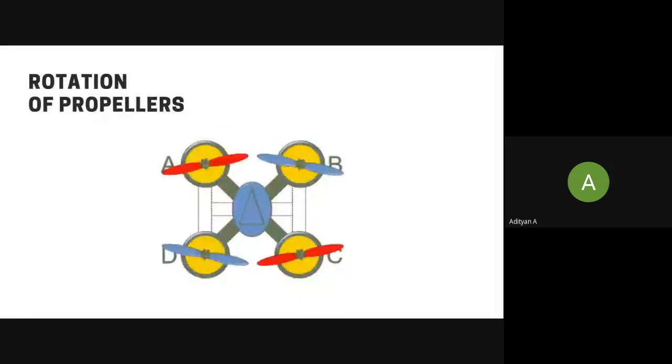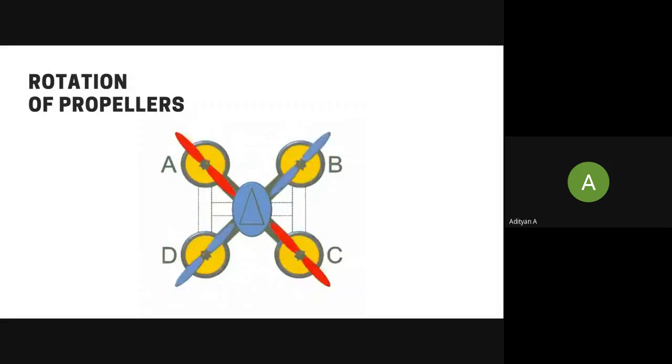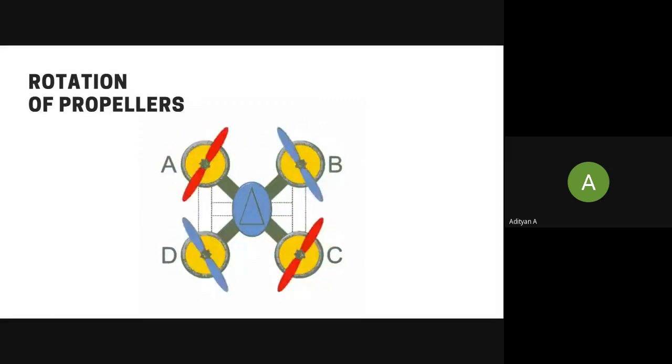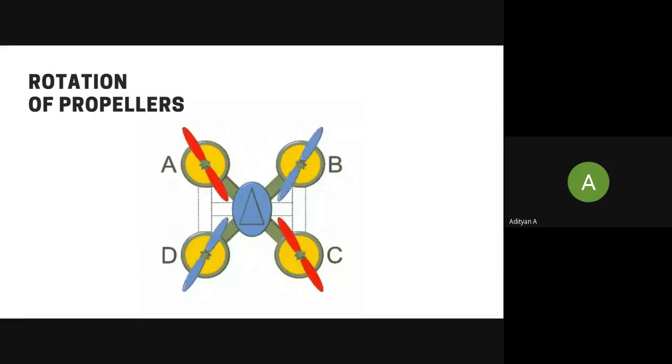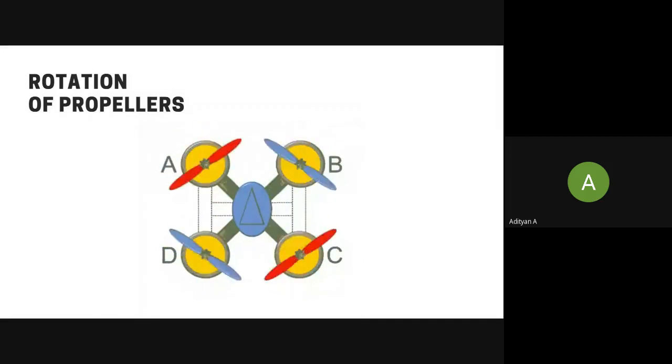Then we covered the rotation of propellers. We said that adjacent motors always spin in opposite directions. A and B here spin in opposite directions, and two opposite motors always spin in the same direction. A and C spin the same direction, and B and D spin in the same direction. A and C are clockwise, and B and D are counterclockwise.